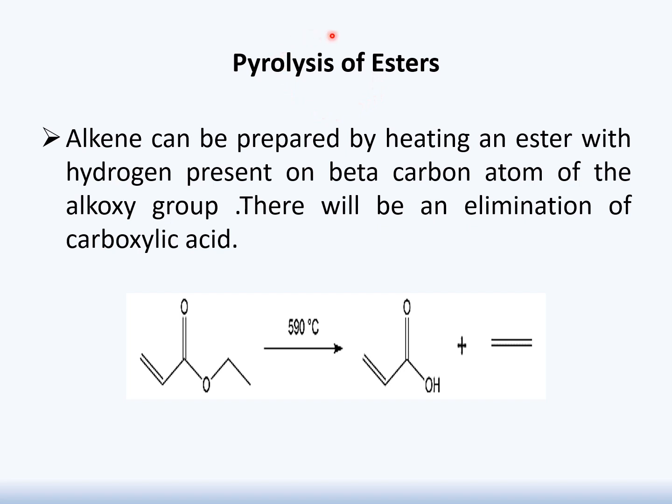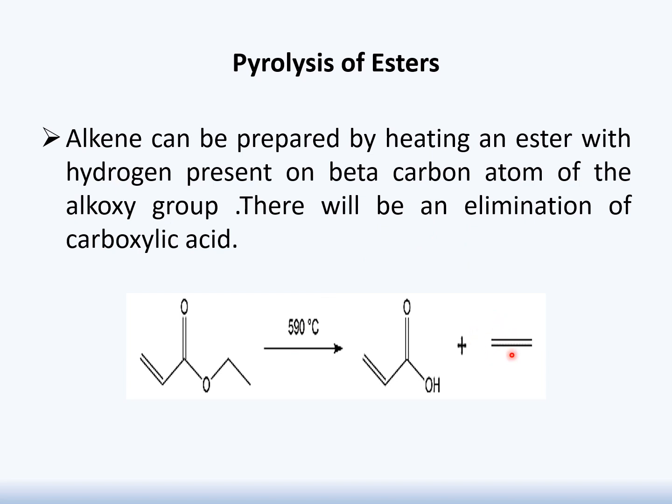The next reaction for the synthesis of alkene is pyrolysis of ester. Only those esters can be used as reactant in this kind of reaction which have hydrogen present on the beta carbon atom of the alkoxy group. If this condition is not fulfilled, then that kind of ester cannot be used. In addition to this reactant, you have to give a temperature of 500 to 590 degrees centigrade, and in the presence of this condition there will be synthesis of alkene, which is the required product.